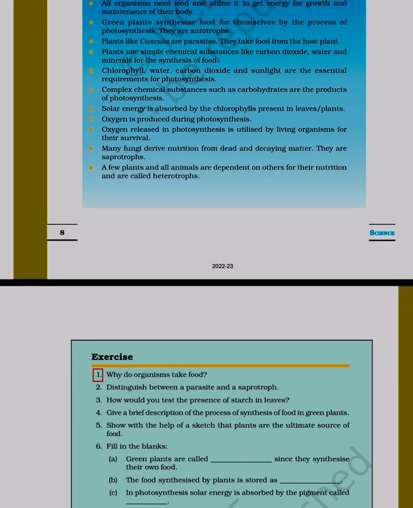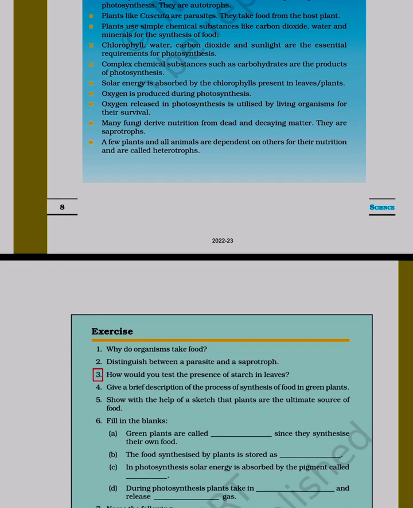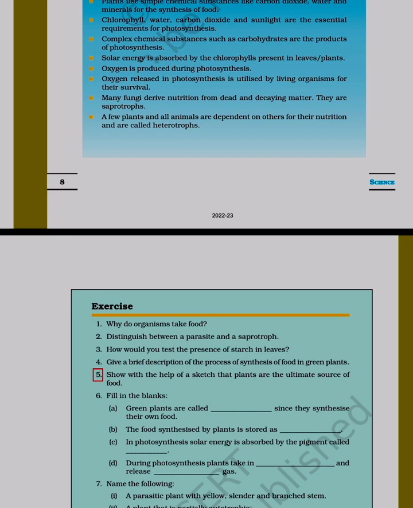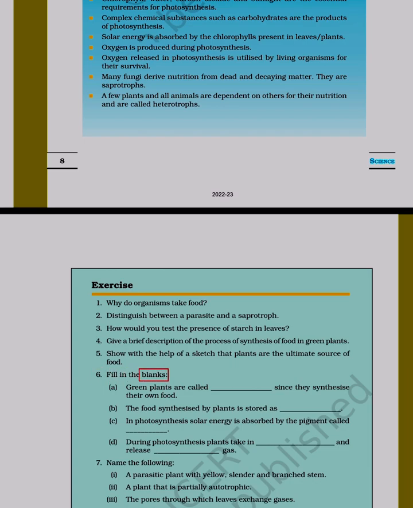Exercise. 1. Why do organisms need food? 2. Distinguish between a parasite and a saprotroph. 3. How would you test the presence of starch in leaves? 4. Give a brief description of the process of photosynthesis for green plants. 5. Show with the help of a sketch that plants are the ultimate source of food. 6. Fill in the blanks.